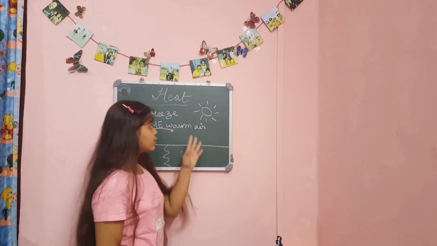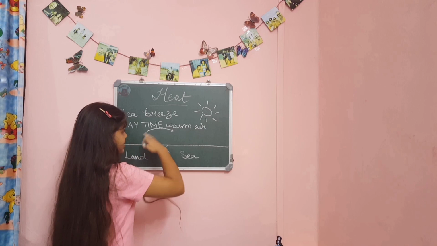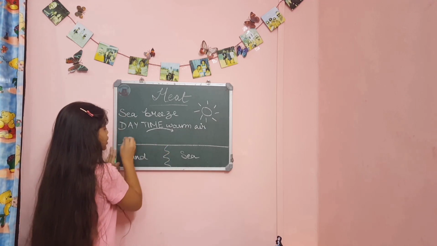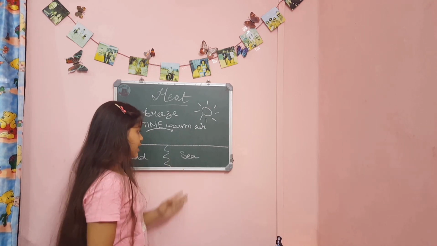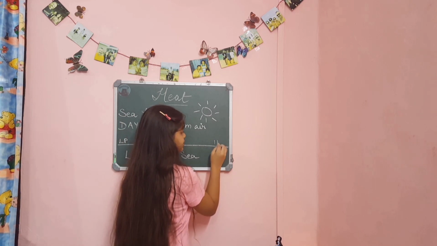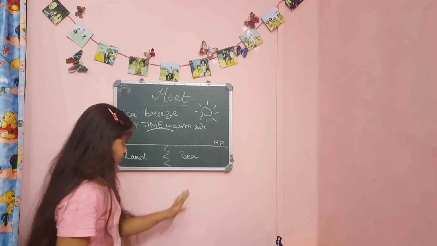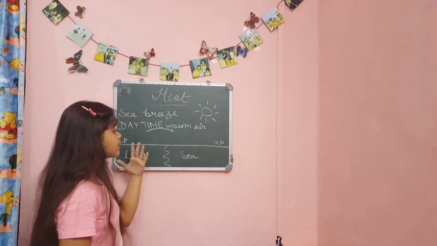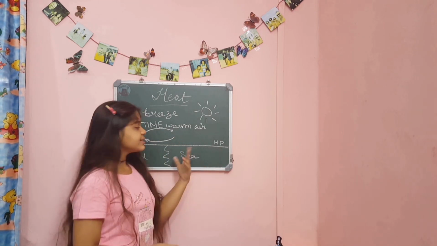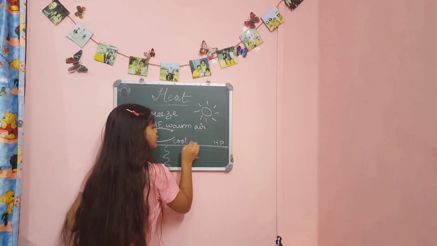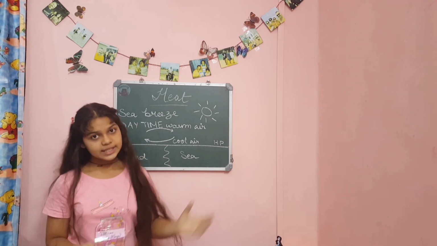Then the sea is cold. So the cold air is here. When the hot air rises from here, it creates a low pressure region. And now the sea is having a high pressure region. So, to equalize the pressure, the sea sends some of its air to the land here. And the sea was cold, so its air will also be cold. So, this is the cool air. Okay. So, this is the complete procedure of sea breeze.